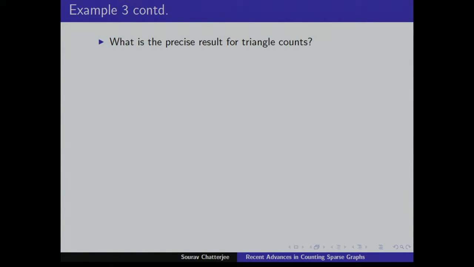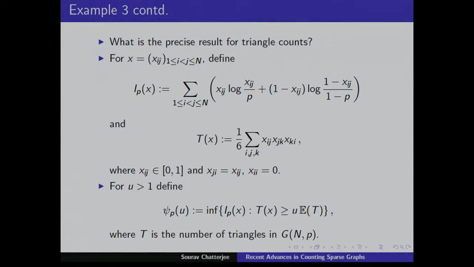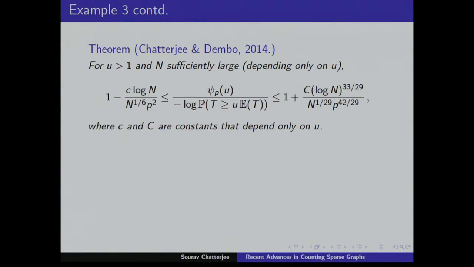So here's the example. What's the precise result for triangle counts? You recall this function I_p(x), and recall this T(x), and then you define this psi_p(u) as the infimum of the entropy over all x such that T(x) is bigger than u times the expected value of T. And here is the result.